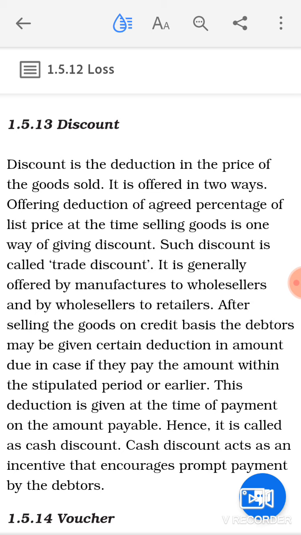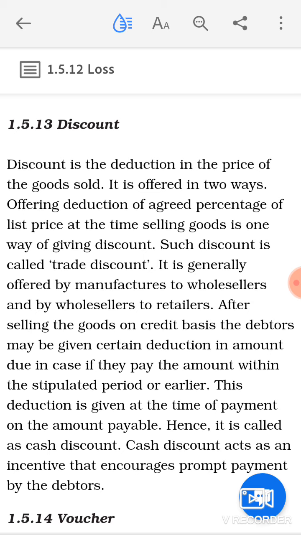Now when you receive this amount, your entry will be cash account debit, discount account debit, to Ram account. Whatever amount you receive, you write in cash. Whatever discount you have provided to Ram, you write as discount, and to Ram you write 90,000.